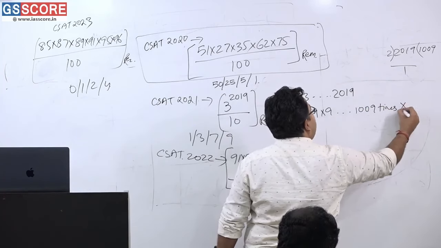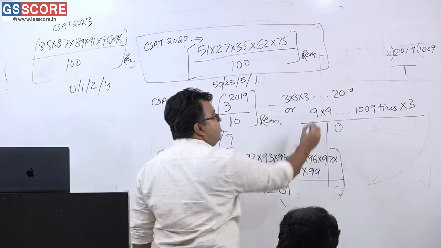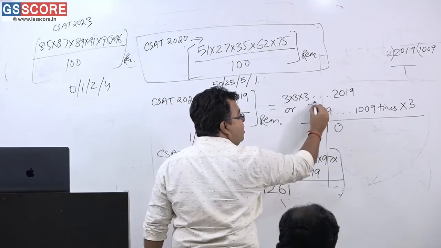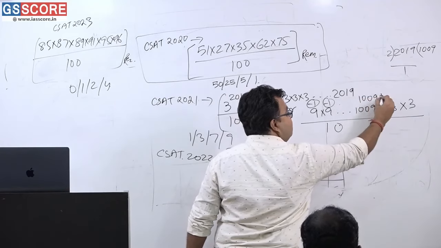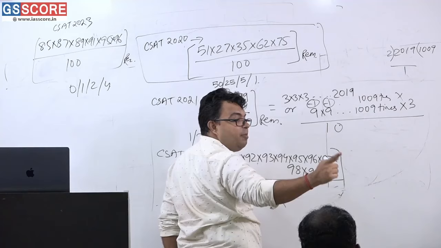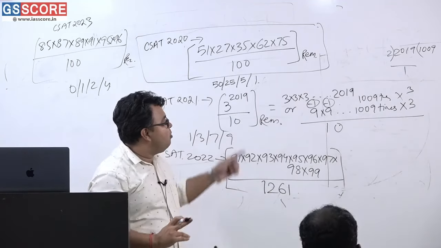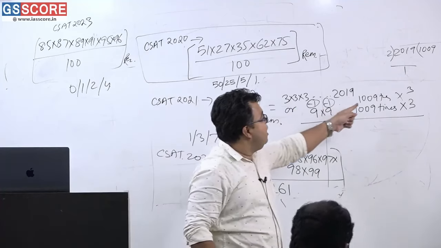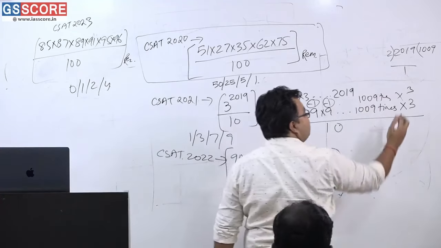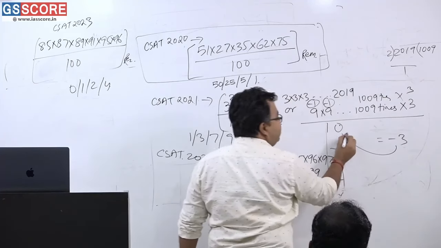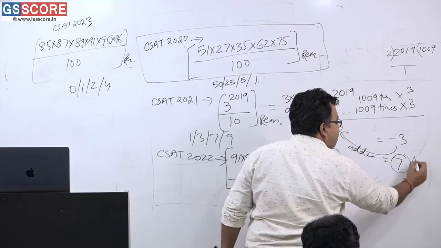And last में क्या हो जाएगा? Into 3 हो जाएगा. When divided by 10, what is the remainder? Please tell me. You please tell me. Minus 1. Minus 1. कितना times? 1009 times. And finally 3 divided by 10. What is the end result? 3. Am I correct? So multiply all this. Minus 1 odd number of times. So what is the end result? Minus 1. So minus 1 into 3 is equal to what? Minus 3. When it gets added to this, answer is equal to what? 7. 7 is the answer.